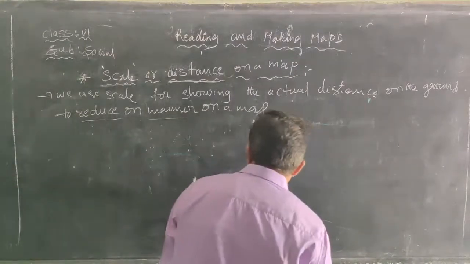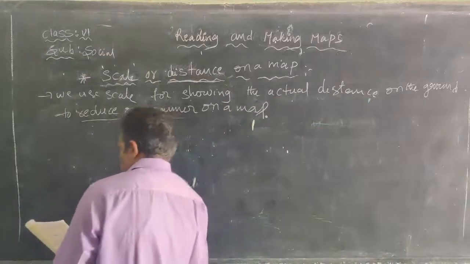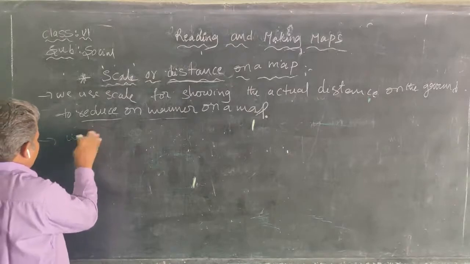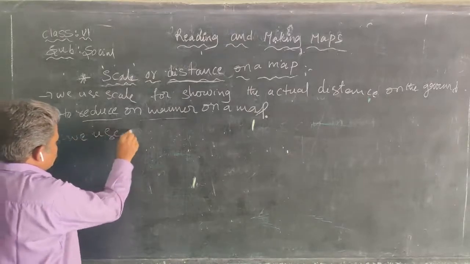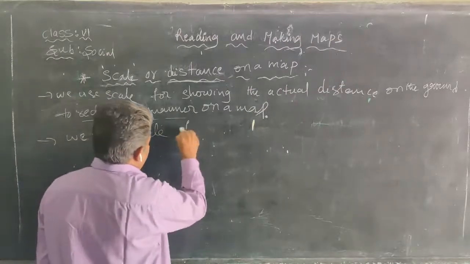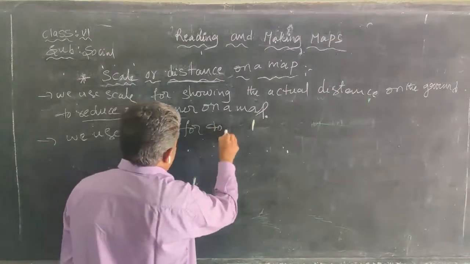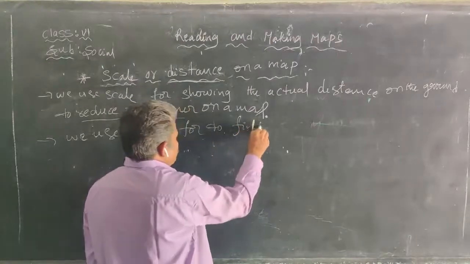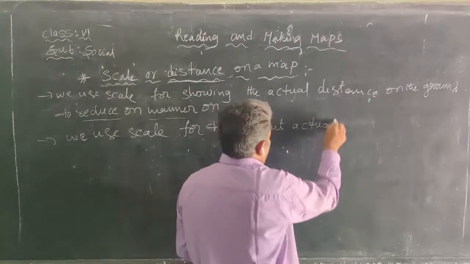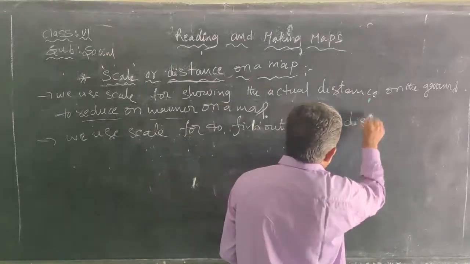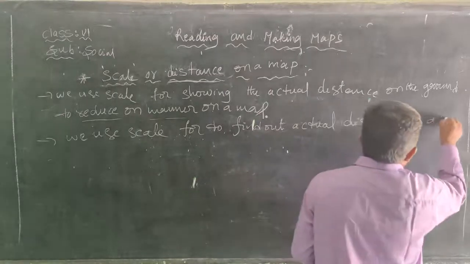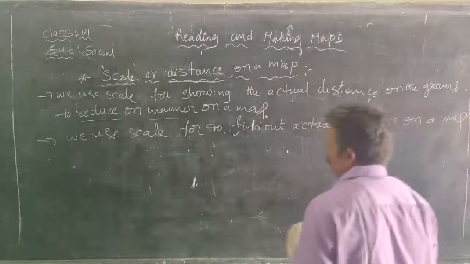We use the scale to find out the actual distance on a map.